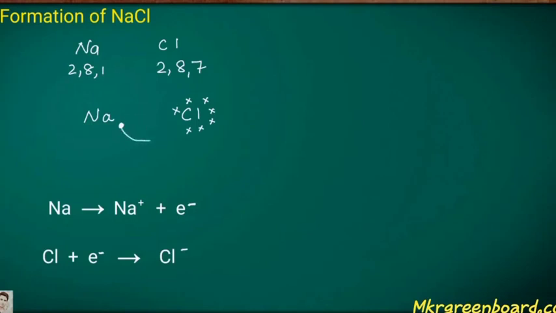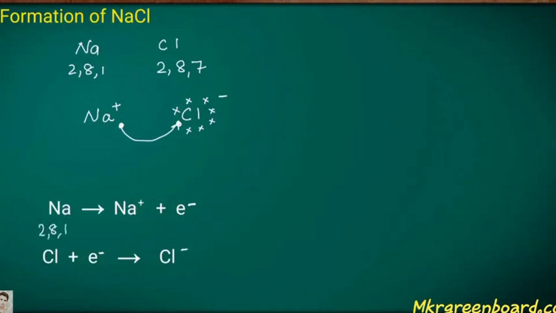Here the sodium needs to complete its valence shell. So the Na loses 1 electron and it is given to the chlorine. Here you can see the 1 electron is passed to the chlorine.